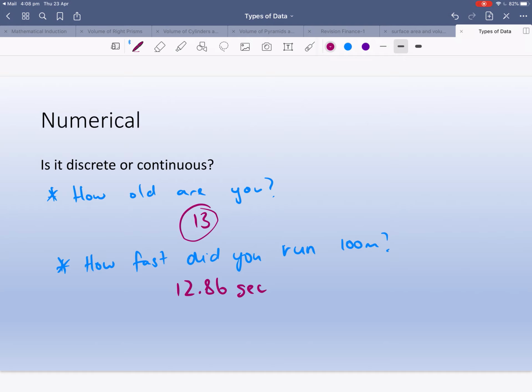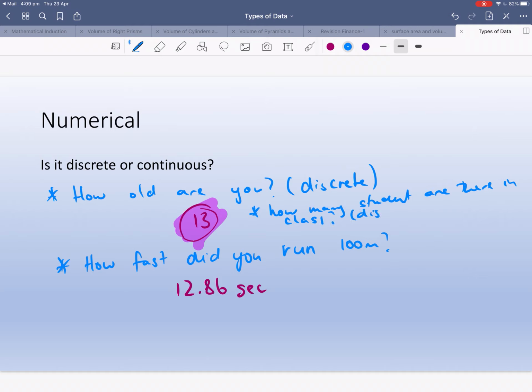Now, these numerical ones, just like categorical ones, can be split up into two different types. The first one is discrete, and the reason why it's discrete is because you get a whole number. I know that some people say they're 13.5 or 12.5, but essentially you've got one number. Another way is counting numbers, like how many students are there in class? That's discrete also.